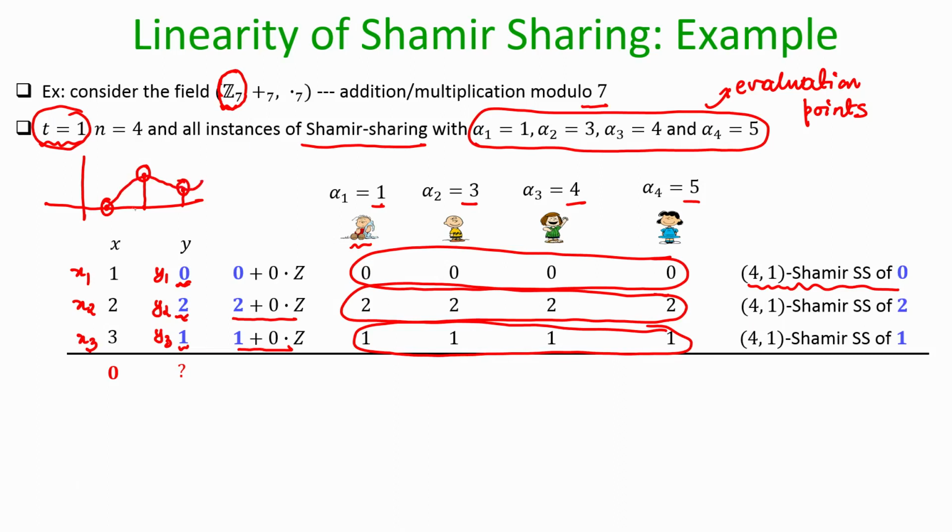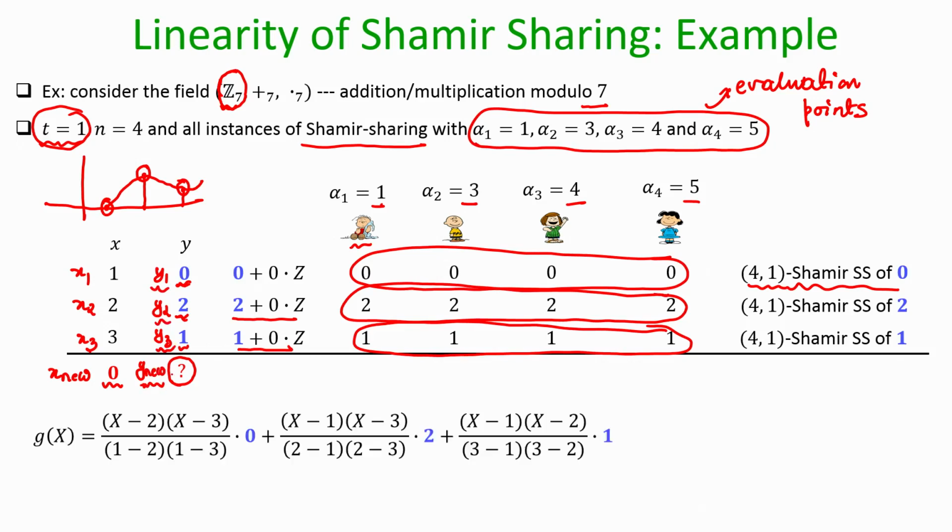and I now want to evaluate that curve at x equal to 0 and compute the shares of the resultant y value. So, this is my x nu, I want to compute shares of y nu, and in the whole process nothing about y 1, y 2 and y 3 should be revealed. Somehow we want to ensure that y nu's shares are computed. So, let us call this unknown curve the g of x curve. This g of x curve is basically passing through 1 comma 0, 2 comma 2 and 3 comma 1.